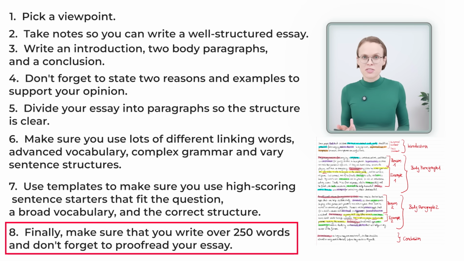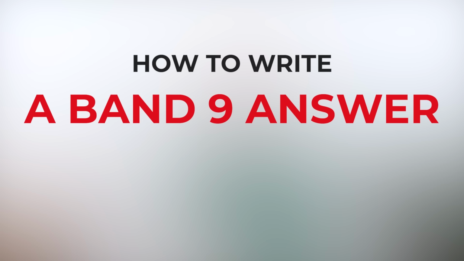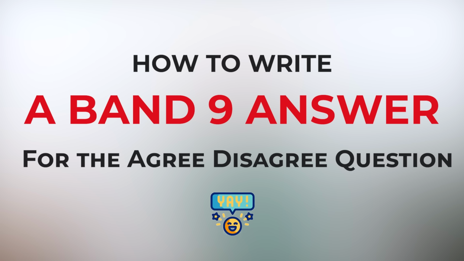Finally, make sure that you write over 250 words. And don't forget to proofread your essay. That's it! That's how to write a Band 9 answer for an agree-disagree question in IELTS Writing Task 2.